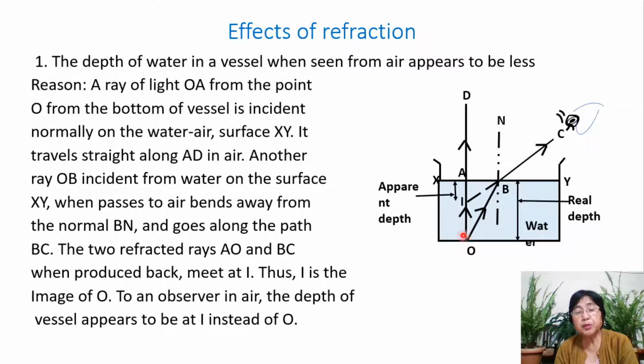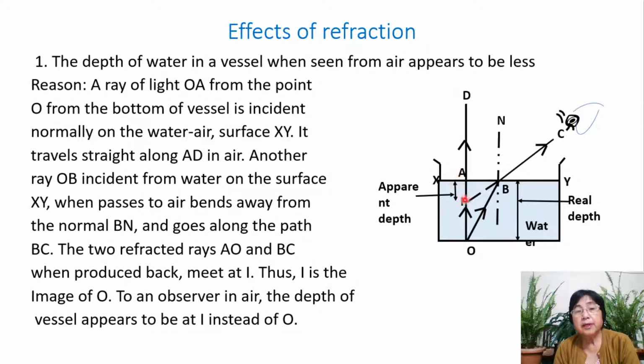From this point O, we will consider only two rays of light which will be coming from it and which will go in different directions. The ray OA is incident at point A, which is on the surface XY of water here.